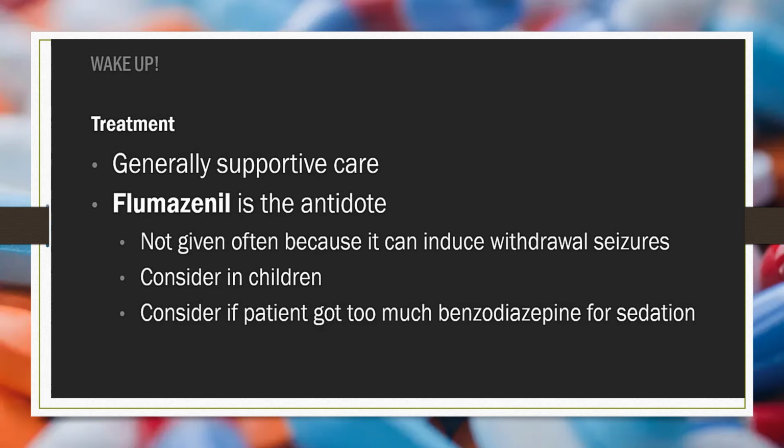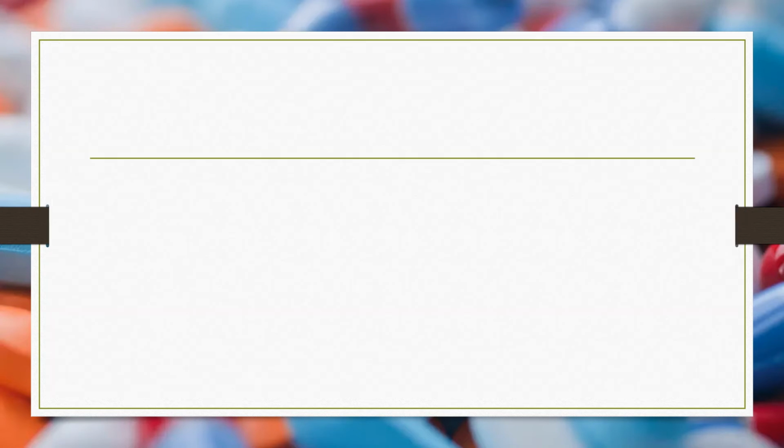But for those who go too much into benzodiazepine poisoning or benzodiazepine sedation, or for young children, we can give flumazenil. It's an antidote for benzodiazepine, and it's not given often because it can induce withdrawal seizure. But we can consider it for children and for those with excessive benzodiazepine sedation.